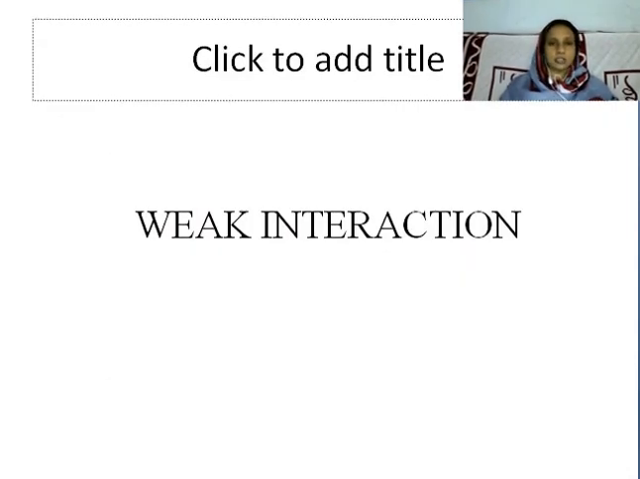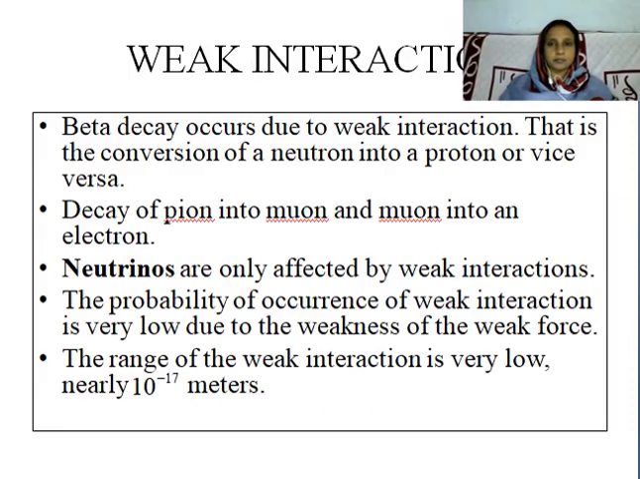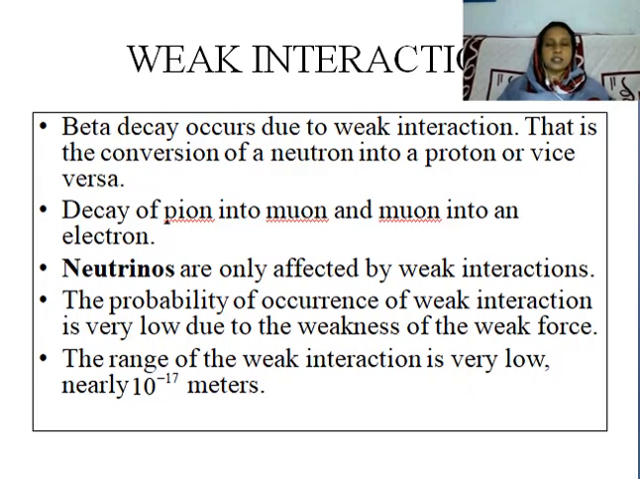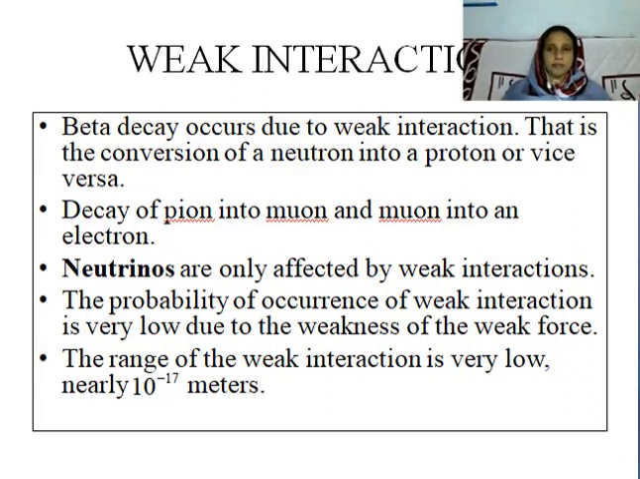The second interaction is called the weak interaction. In radioactivity, beta decay happens, and this beta decay is explained based on the weak interaction. In beta decay, there is a conversion of a neutron into a proton or vice versa. The decay of a pion into a muon, and of a muon into an electron, are all processes mediated by the weak interaction.